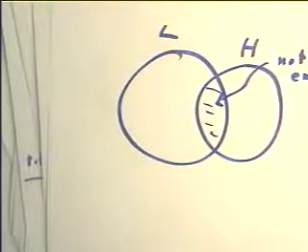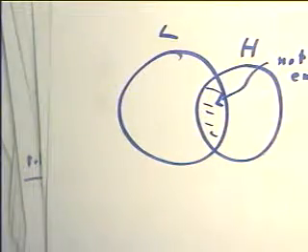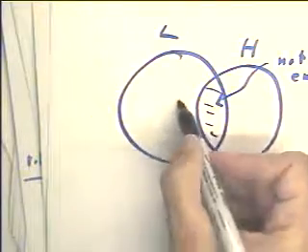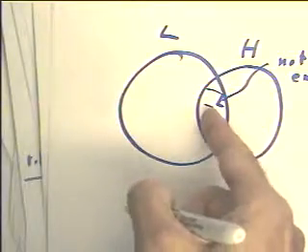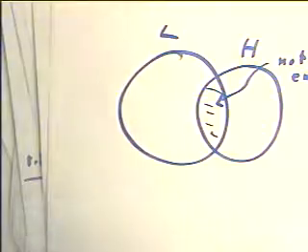Okay, so we're going to draw the set of the judge circle inside the lawyer circle. Now the question is, how do we draw the judge circle inside the lawyer circle? It's possible to draw it so that it stays completely inside the lawyer circle and never goes into this not empty part. It's also possible to draw it so that it does go into the not empty part.